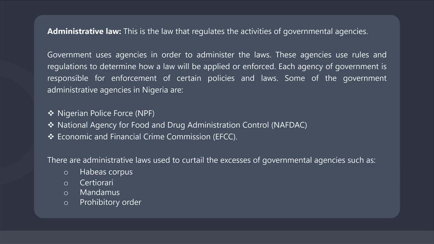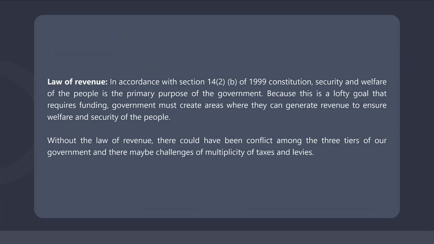perform their public function. Prohibitory order. This is an order from the High Court which is used to restrict governmental agency from performing an act. Law of revenue. This is also a public law. Law of revenue has to do with the law that regulates taxation and also stipulates the sources of revenue for the tiers of government. Nigeria operates a federal system of government with 3 separate units.